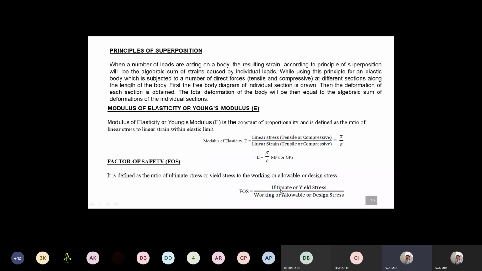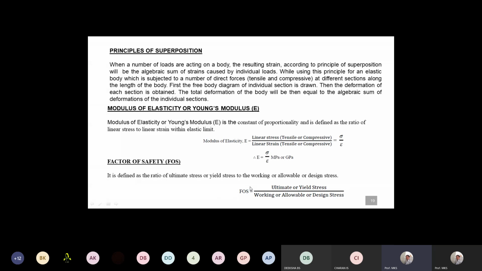But for brittle material, we will consider the ultimate stress. For ductile material, we will consider the yield stress. Right. Factor of safety for ductile material is yield stress to design stress. For brittle material, it is ultimate stress to design stress. I will tell you why in the next slide. So remember this equation also. You need to remember the factor of safety equation.